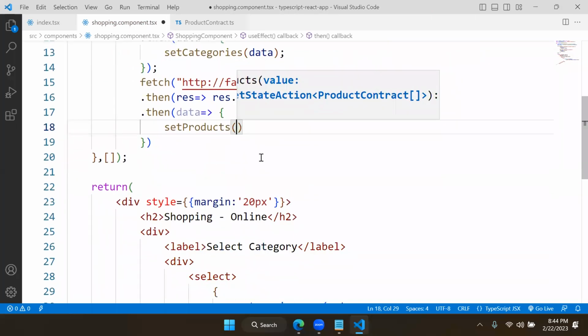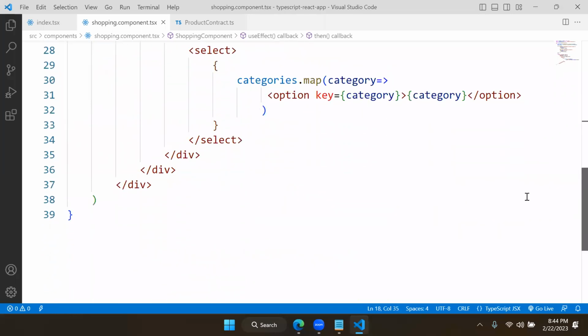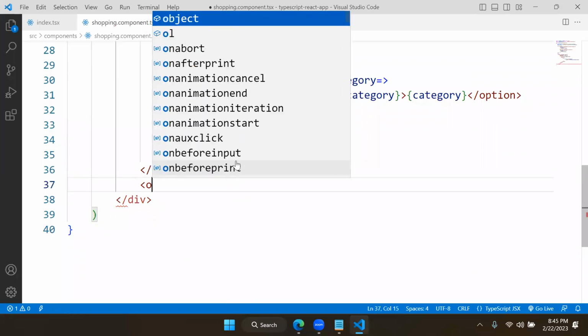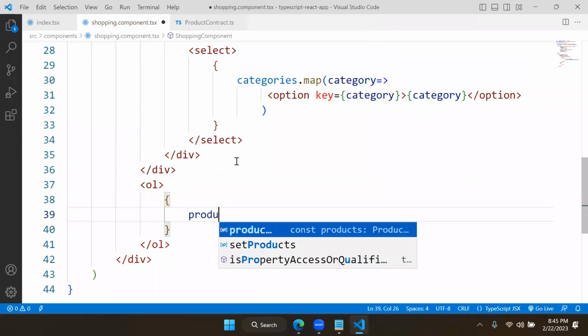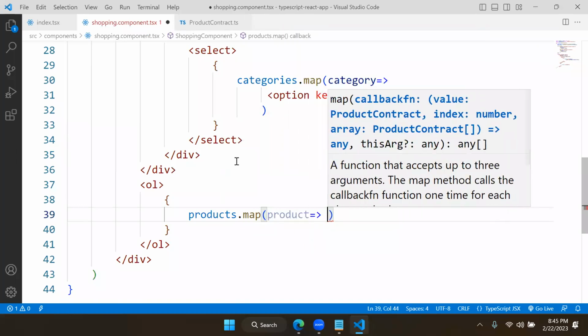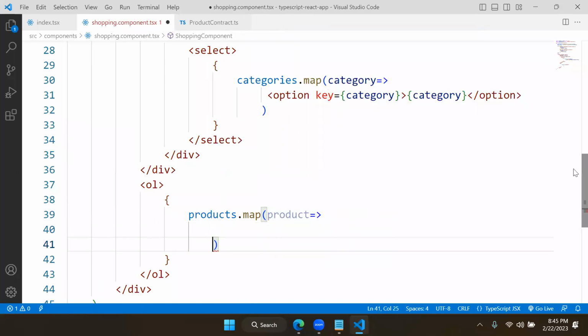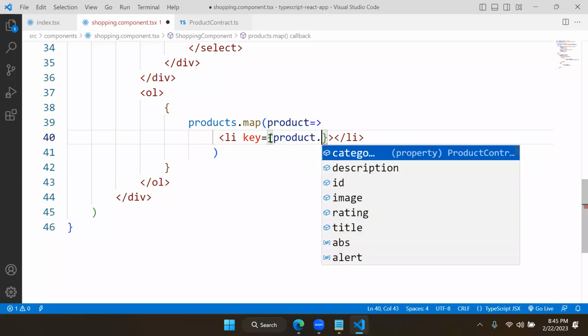And here I am defining data, and observe carefully here. Now we are defining an unordered list. I will just keep an unordered list here, where the list item should repeat. Then we will use products.map. We need to read every product, and for every product we need to present a list item. We will put a list item, and here I will put a key. Key is product. And I say product dot, you can see all the properties are available.